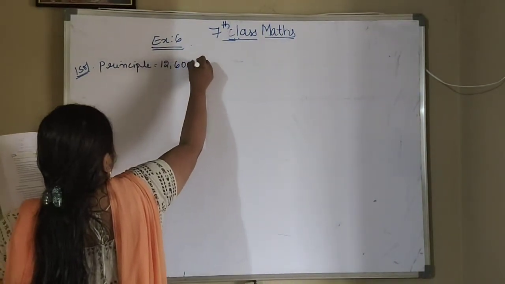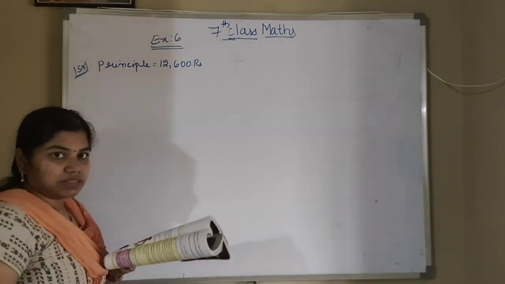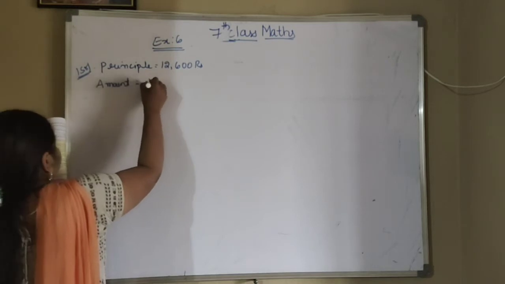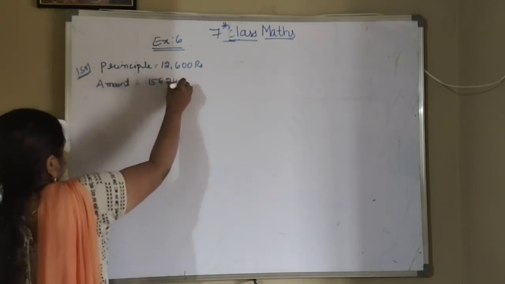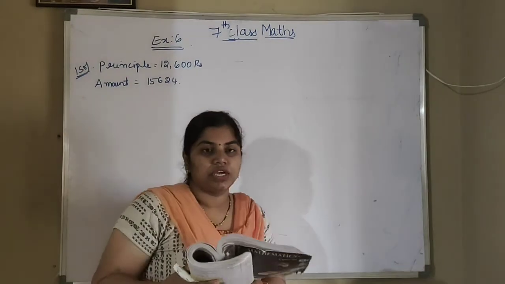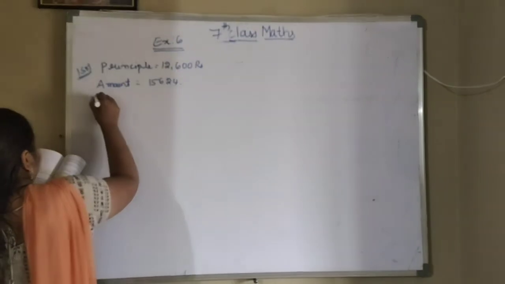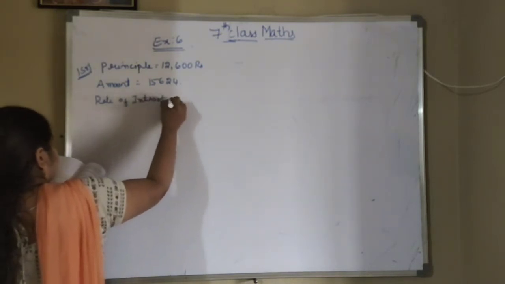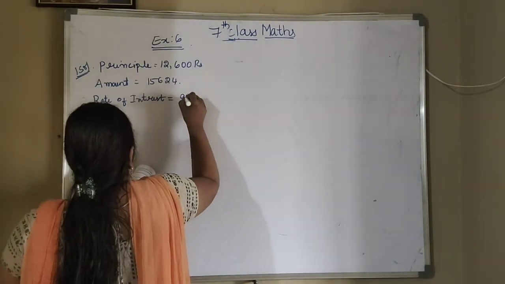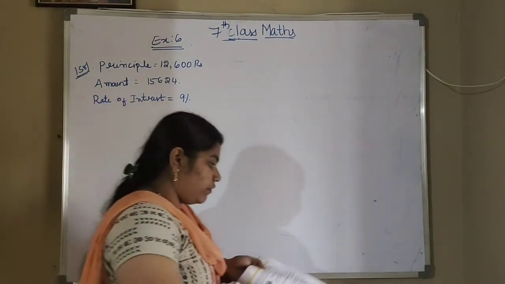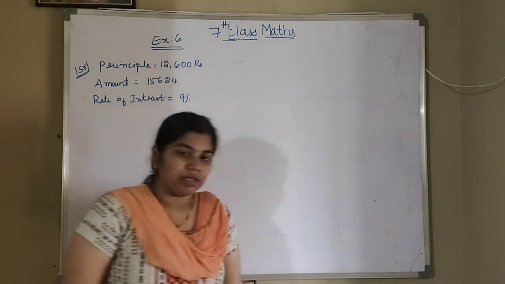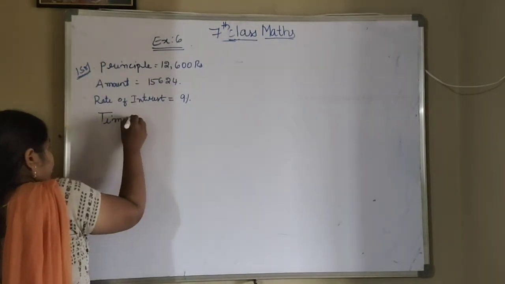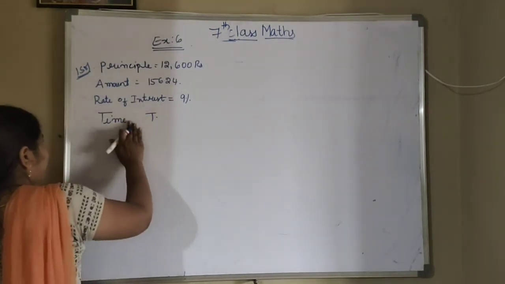That means they are giving 12,600 and they get back an amount of 15,624. The rate of interest is 9%. What we have to find is how long it will take, which means we have to find the time value. So the time value we don't know, so I am taking it as T.